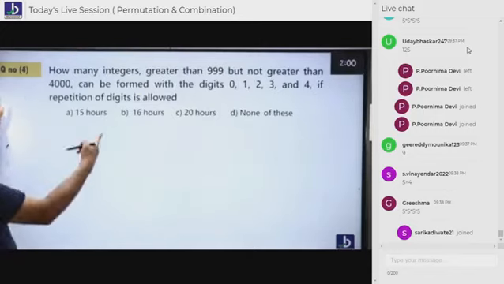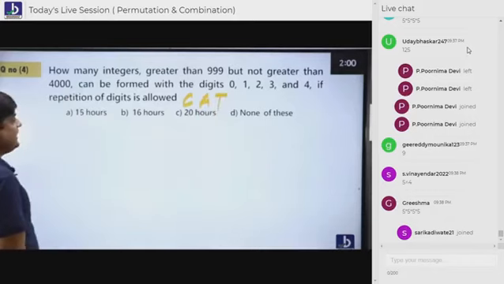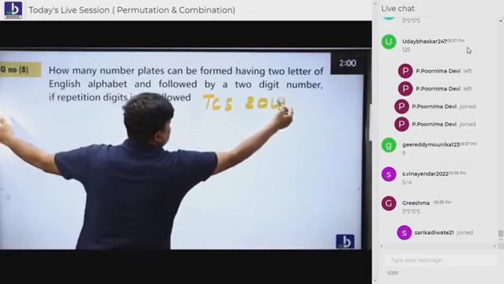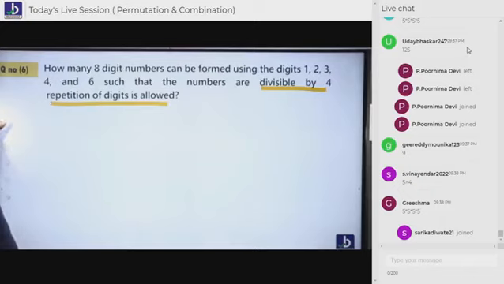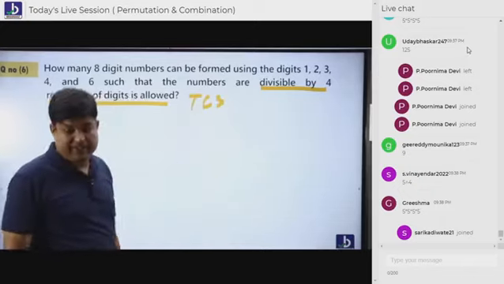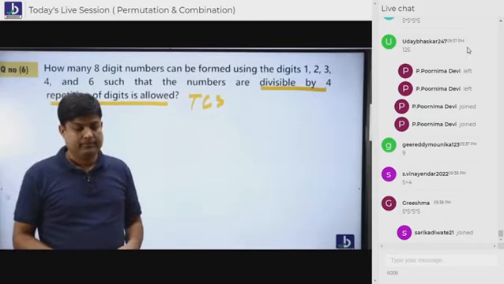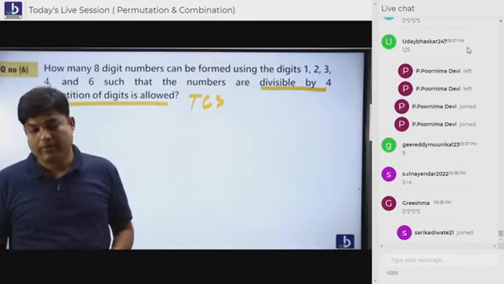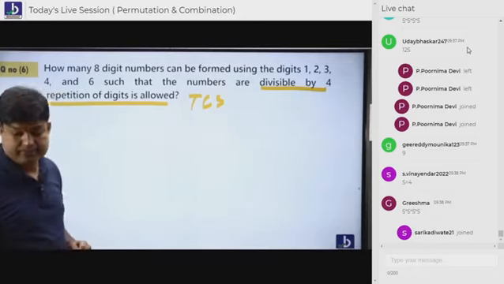Again, you have one more question. This is also a CAT question. Are you understanding, everybody? This is a TCS question, a 2019 question. Following, everybody? Please, students, we have many more questions to do. Make it faster, this TCS question. We are supposed to do many more questions. Make it faster.